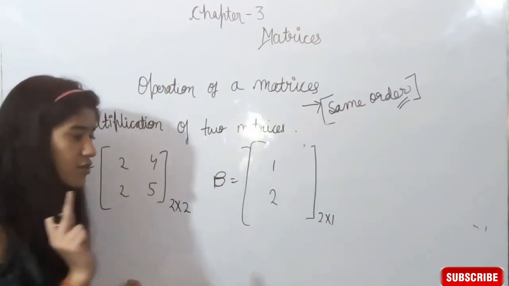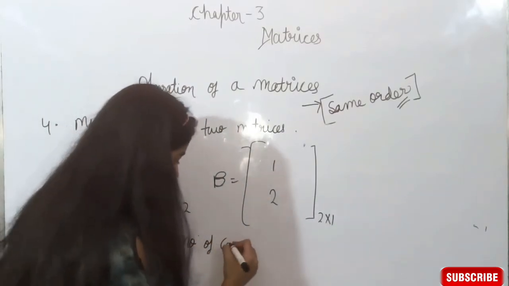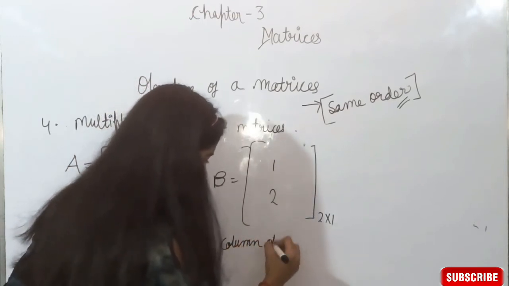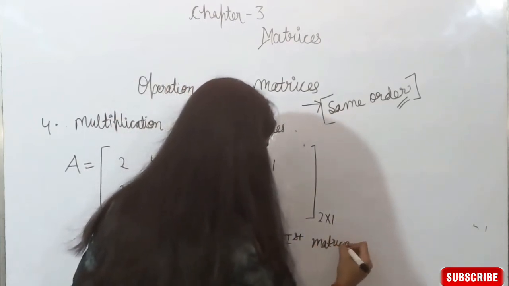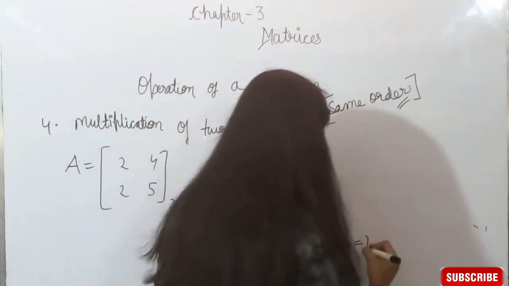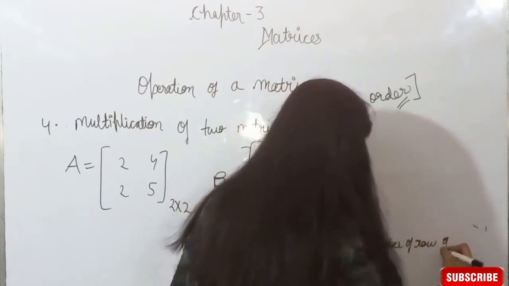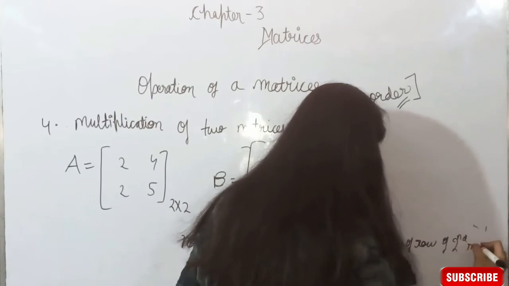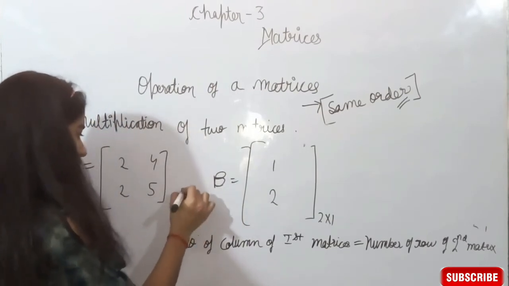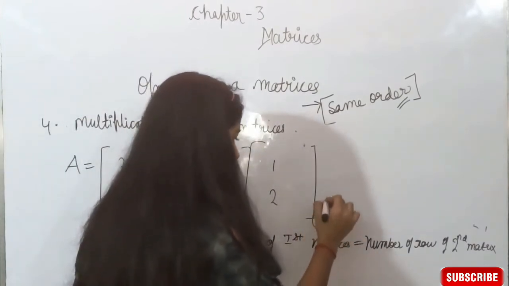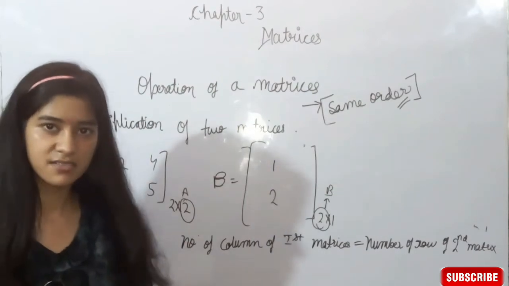Two matrices are multiplicable if the number of columns of the first matrix is equal to the number of rows of the second matrix. It means if the number of columns of A is equal to the number of rows of B, then we can easily multiply the two matrices.